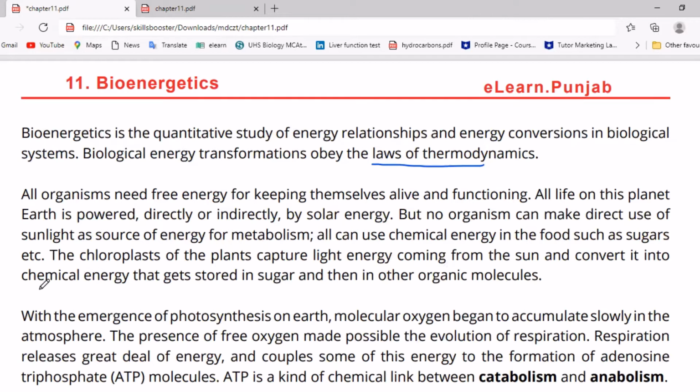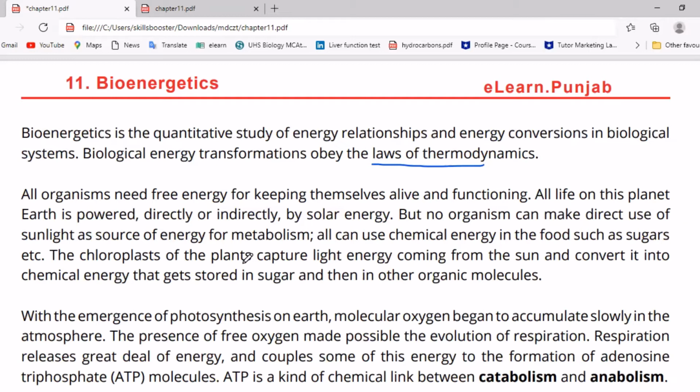The chloroplast of the plant captures light energy coming from the sun and converts it into chemical energy that gets stored in sugar and then in other organic molecules. So this is the example of plants. In plants, one organelle is present, known as chloroplast, which is involved in capturing sunlight.